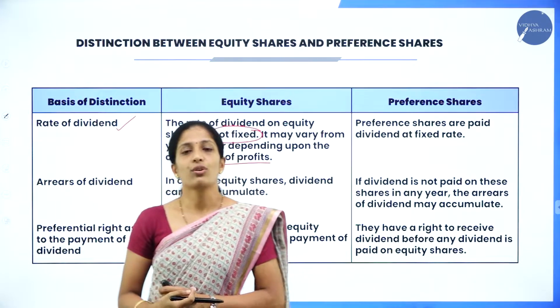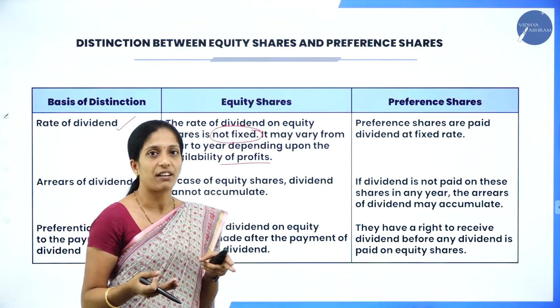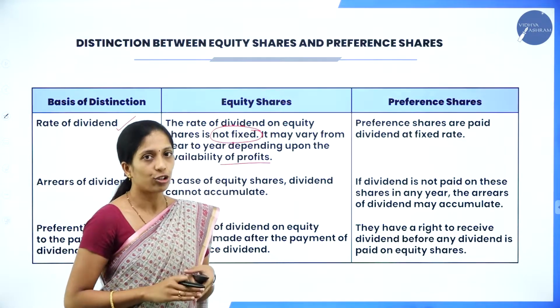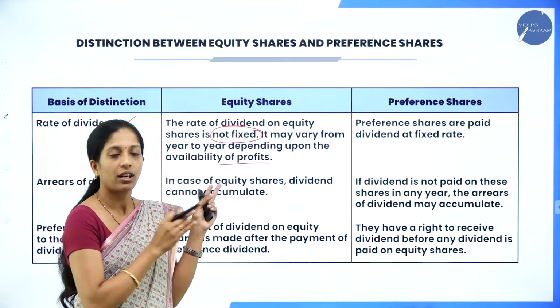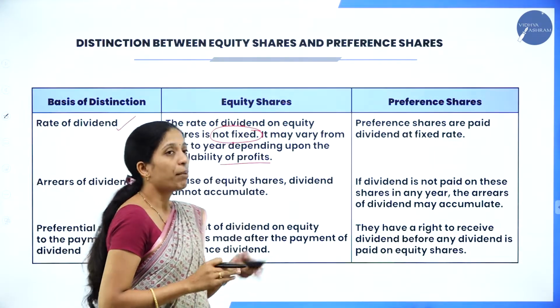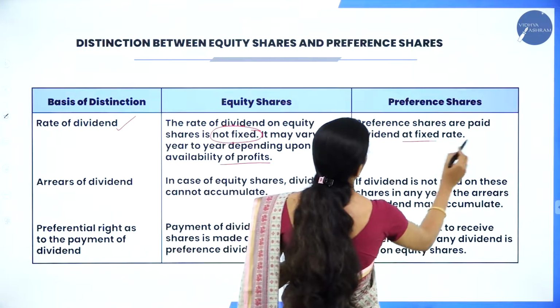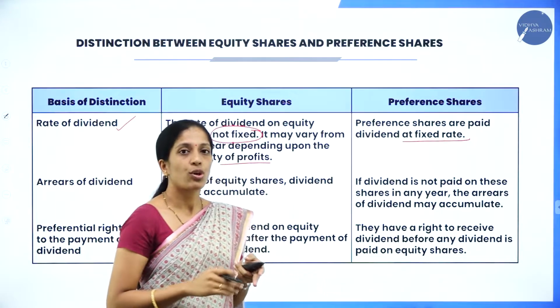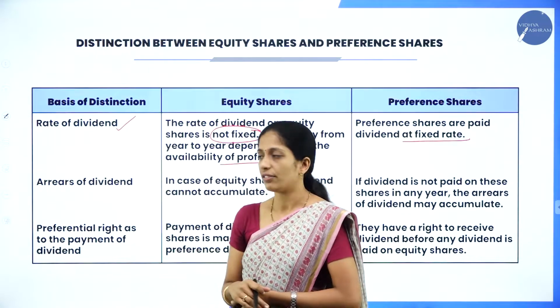As I've already told you, if there is excess profit, equity shareholders will get that benefit because they will get a higher rate of dividend, because there is no fixed rate of dividend for equity shareholders. But compared to that, preference shareholders are paid at a fixed rate of dividend. So whatever may be the situation, they will get the fixed rate of dividend.